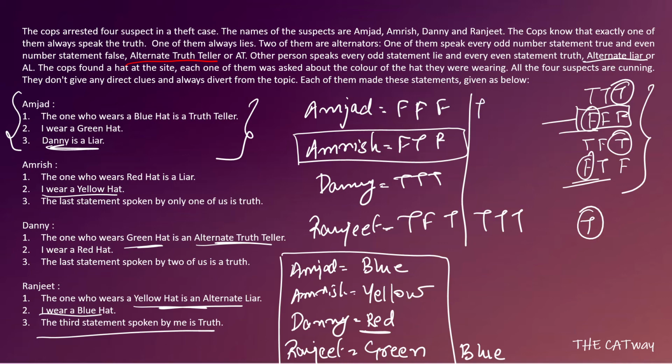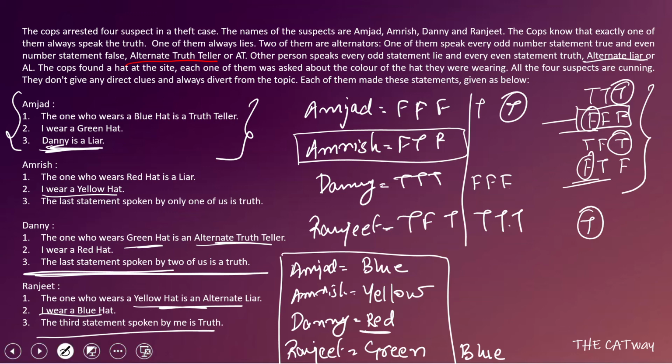If he is telling the truth, he cannot be the complete truth teller, but he can be the alternate truth teller, and he has to be the alternate truth teller. That means his third statement is true. When his third statement is true, that means "Danny is a liar" is true. But Danny's third statement is that the last statement spoken by two of us is true, and we 100% know that it is a true statement. And here it is saying that it is a false statement. So it is a contradictory case. That means this cannot be the case.